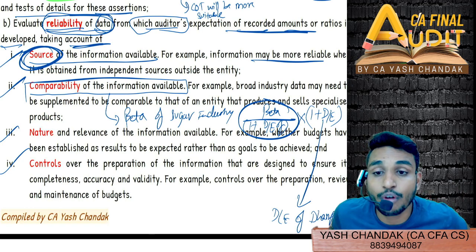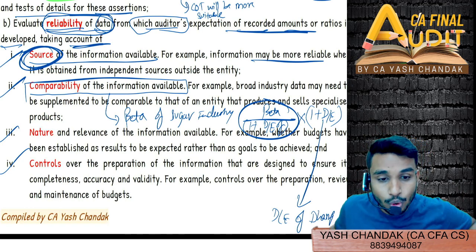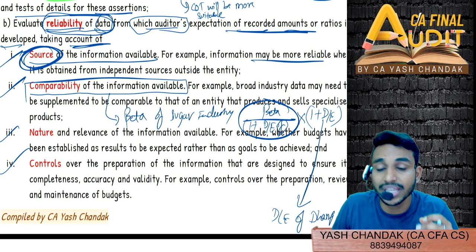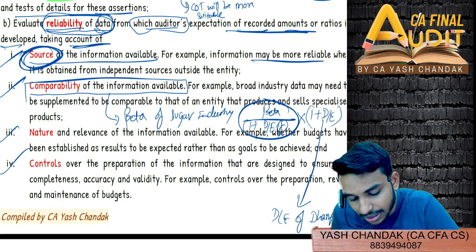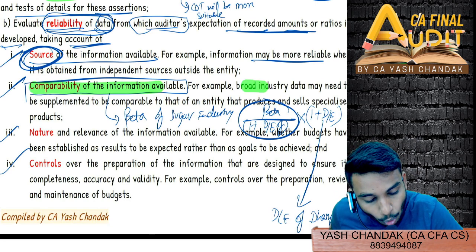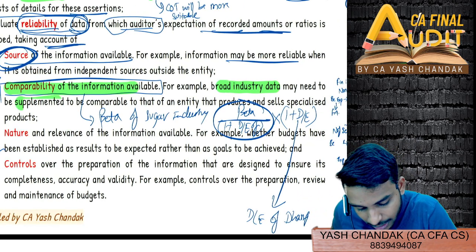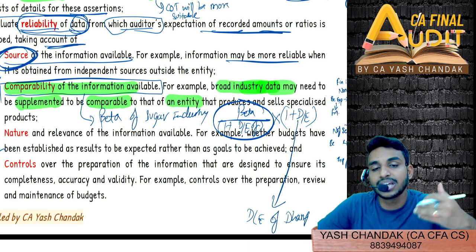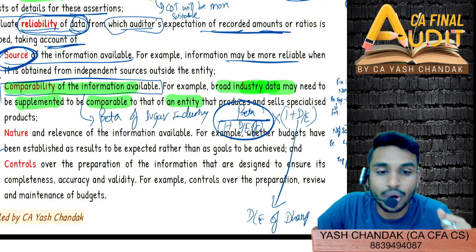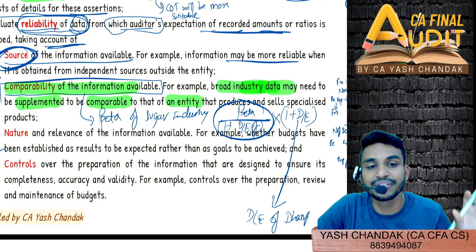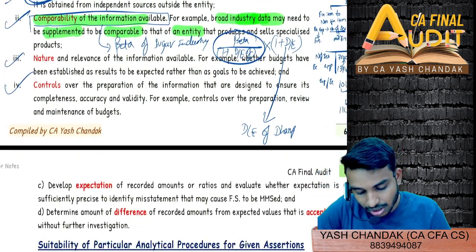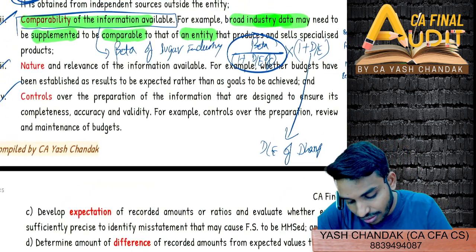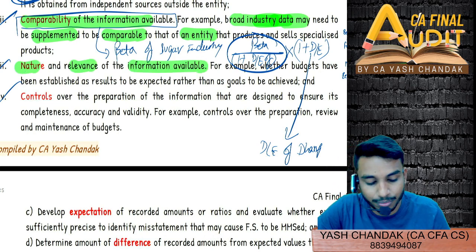So whatever data you have of the industry, you have to tailor make your data according to your use. That is what they are saying. Then it will be more reliable. So comparability of the information you have to see. Example, broad industry data may need to be supplemented to be comparable to that of an entity. So it may so happen that industry data may need to be tailor made according to your use, according to your satisfaction. Getting this, everyone? Yes or no?